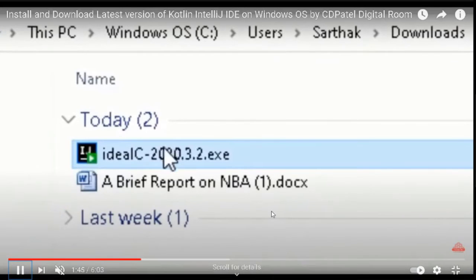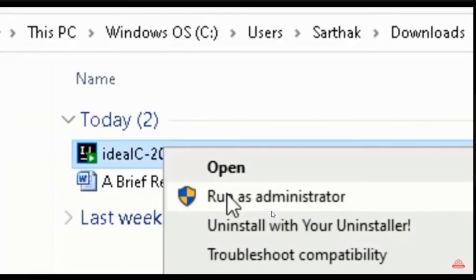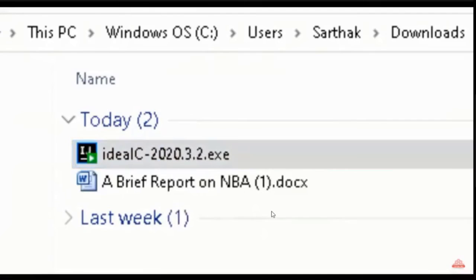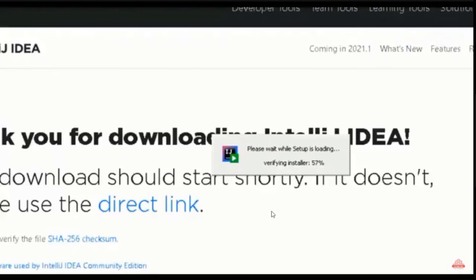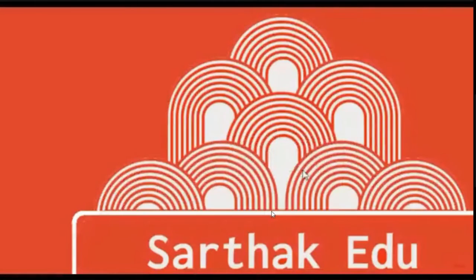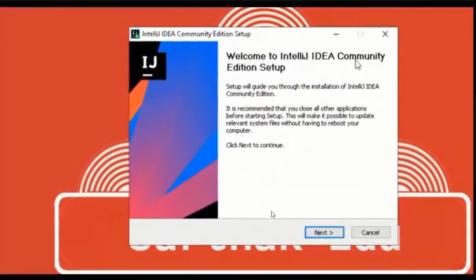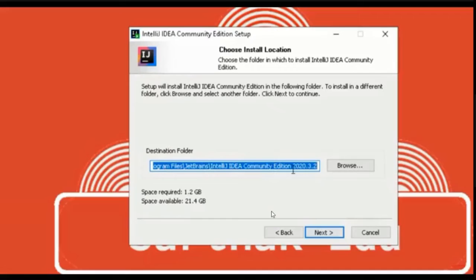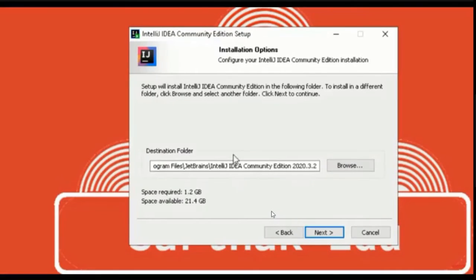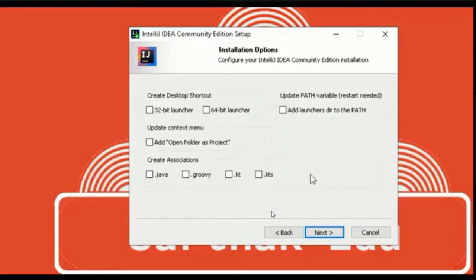Right click on it and run as administrator. It will show a first welcome screen, and then you just have to click the next button. You may provide your destination folder, then press next. It asks how much space is required.